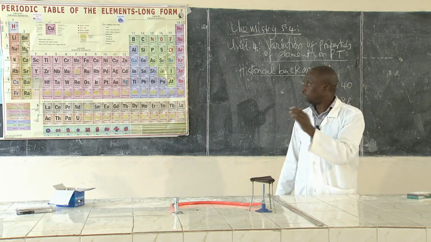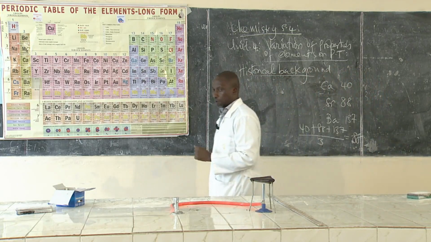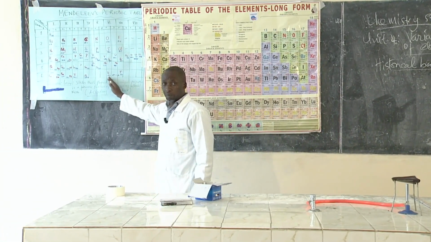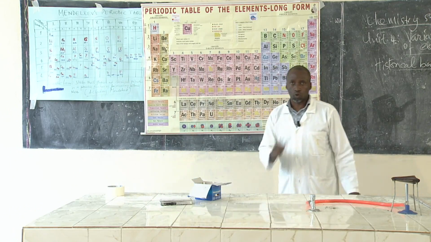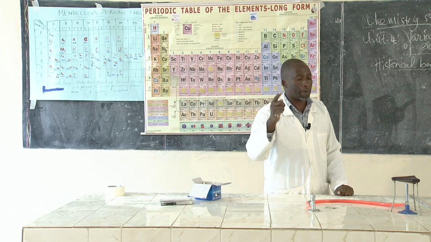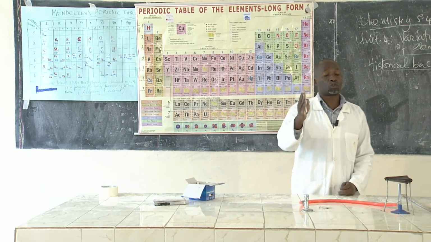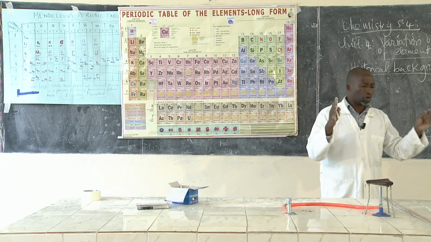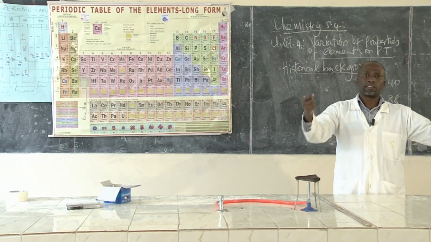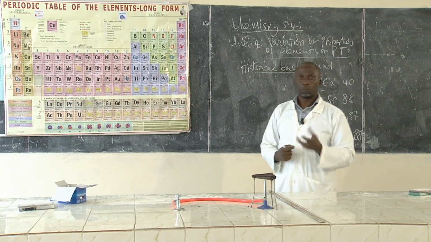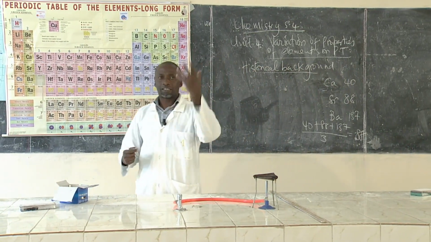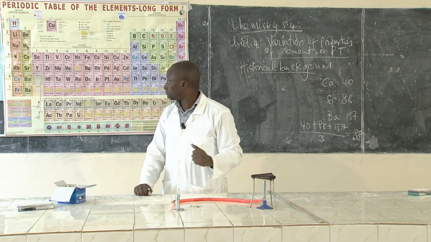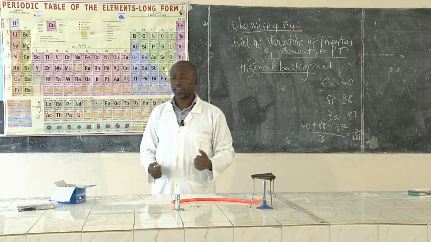Lastly, we had looked at Mendeleev's periodic table. So today, we'll just move from Mendeleev's periodic table to the modern periodic table. What I want you to note is that these personalities I've mentioned are not the only ones that had tried to arrange the elements. There are so many of them, but I've just picked the most important ones. There are some other scientists that also tried to arrange these elements.